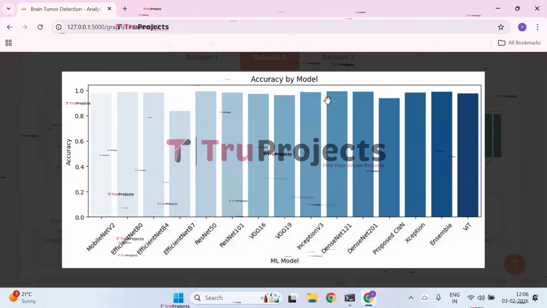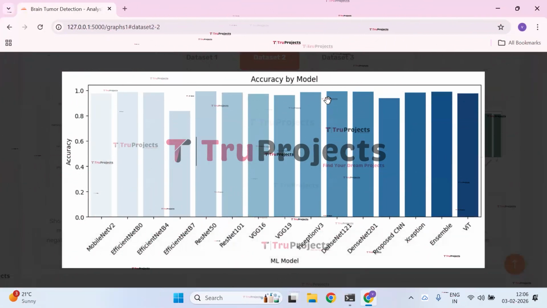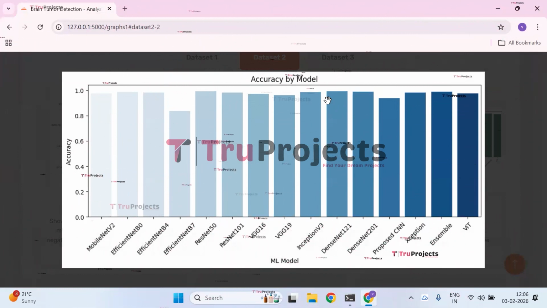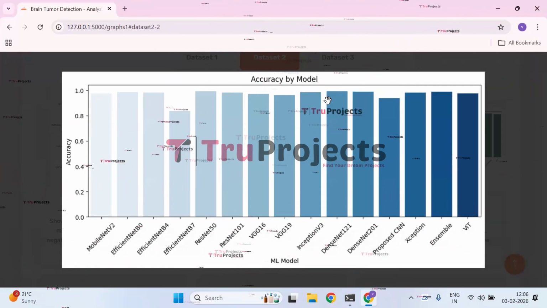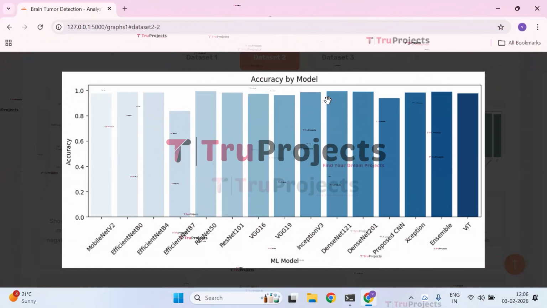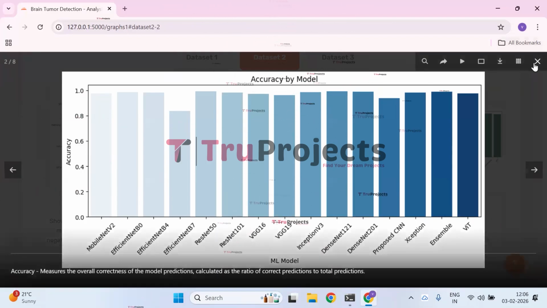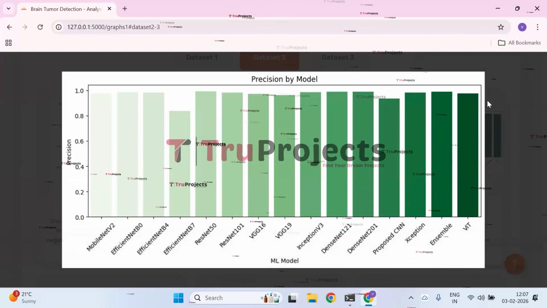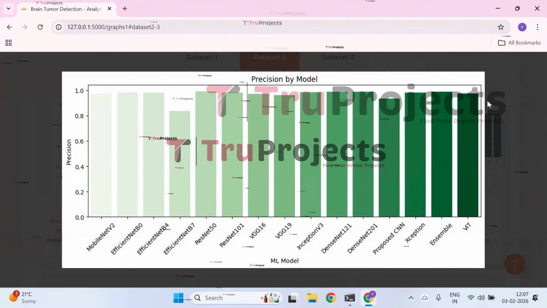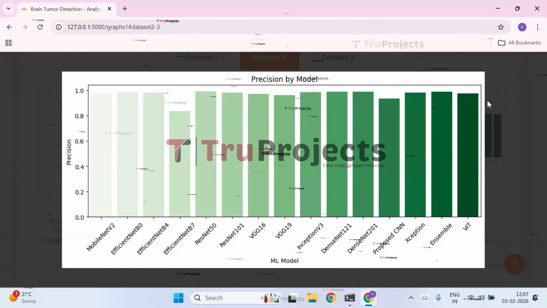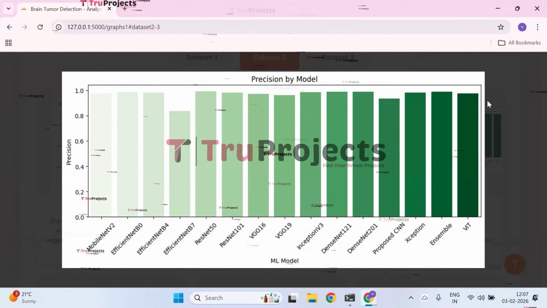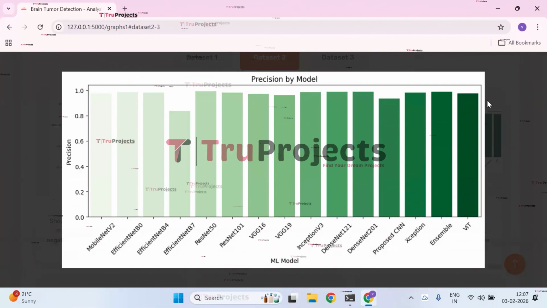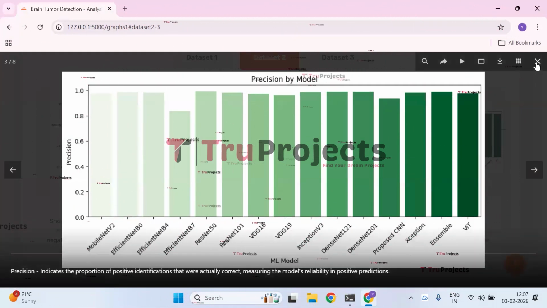The graph compares accuracy across different models, showing that the Ensemble, Xception, DenseNet 121 and Inception V3 achieve the highest accuracy. EfficientNet B7 and the proposed CNN perform comparatively low, highlighting differences in model effectiveness. And next we have the precision by model graph. The precision comparison shows that Ensemble, Xception, DenseNet 121 and Inception V3 achieve the highest precision, indicating very accurate positive predictions. EfficientNet B7 and the proposed CNN show relatively low precision, suggesting more false positive classifications.